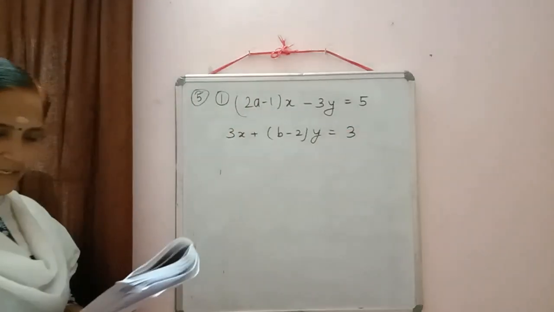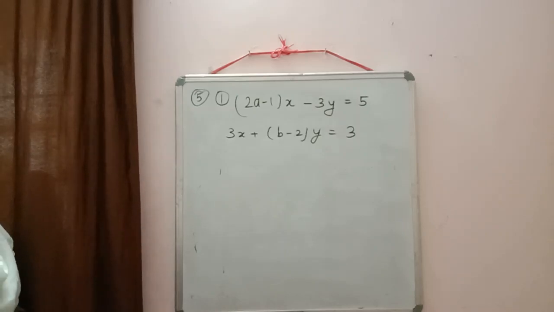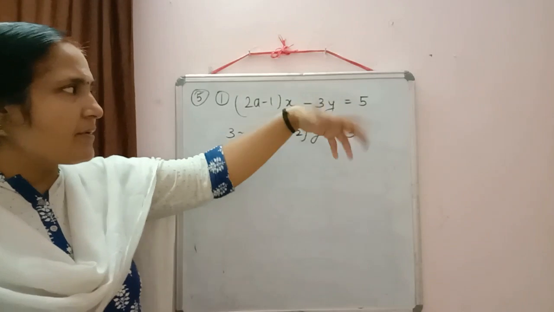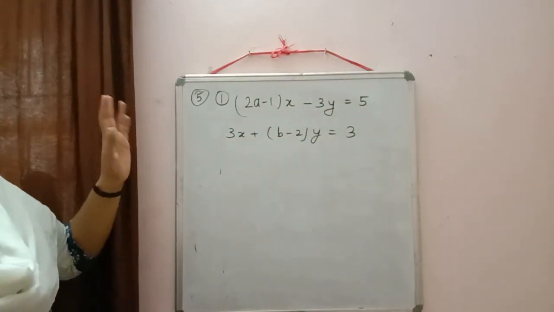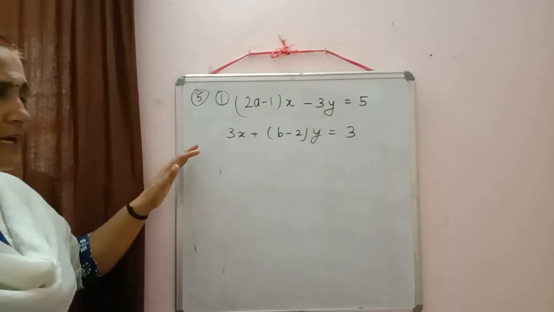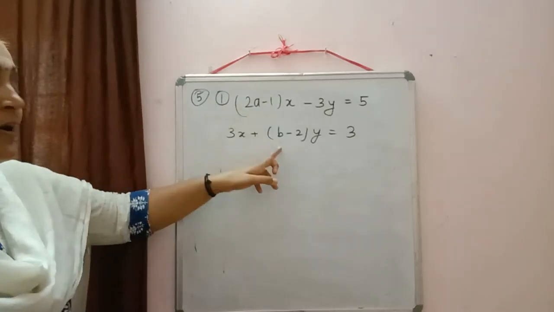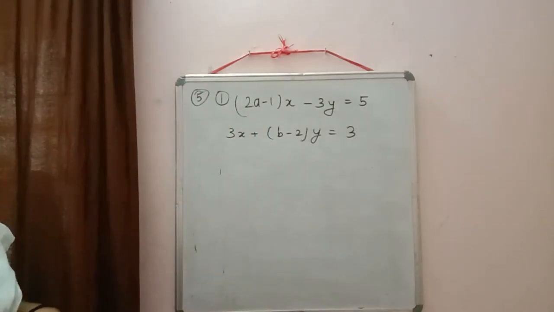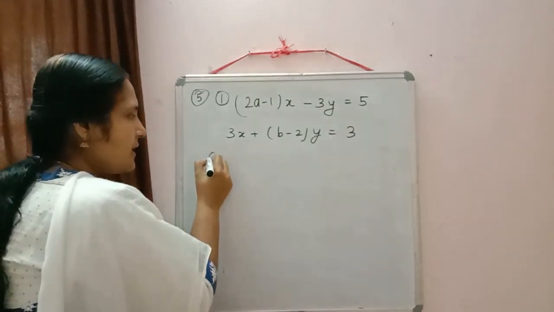Before doing this, just check whether everything is in proper order or not. Yes, coefficient of x we have, coefficient of y we have, and the constant term is on one side only. The difference from the previous question, where the condition was the same, infinitely many solutions, is that here we have to find two values. In the previous question we did it for one value only. So again write down the condition for infinitely many solutions.